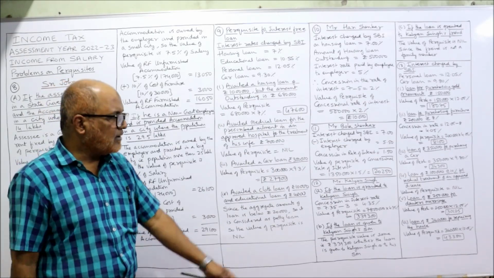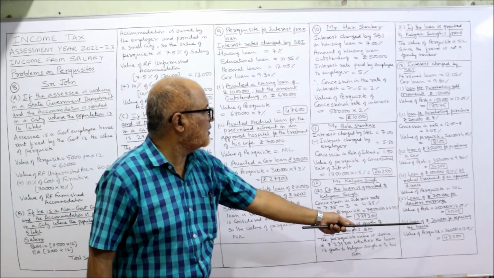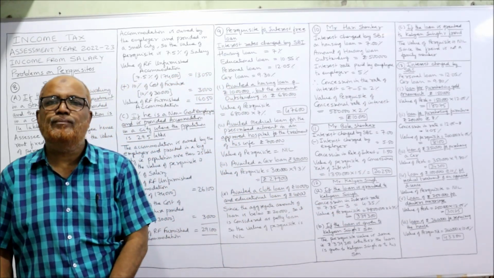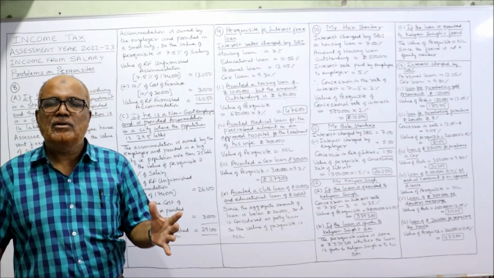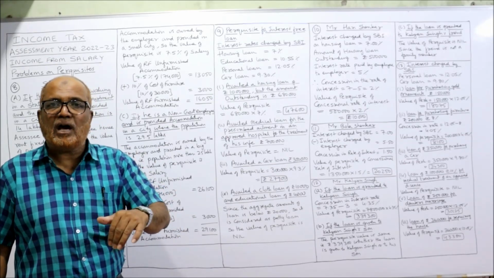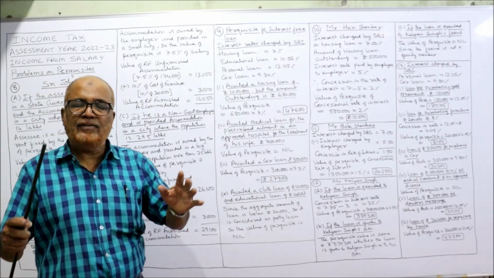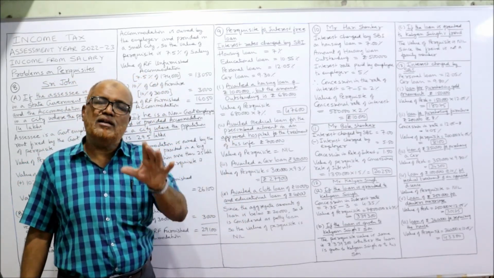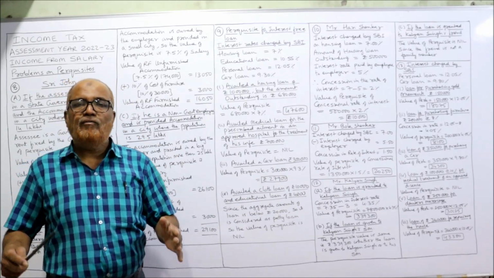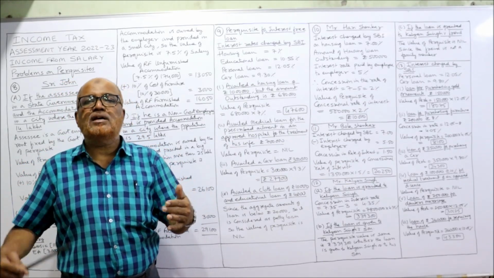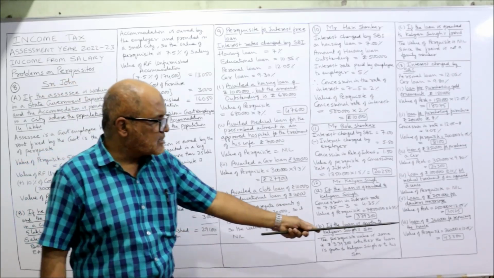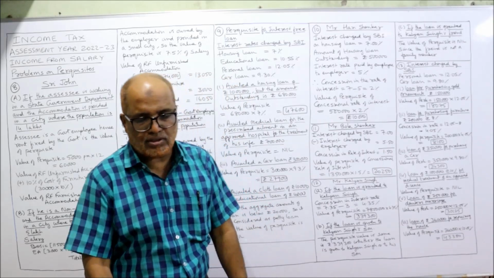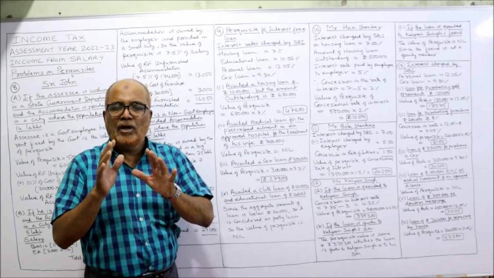That's all. Last and final case, loan of how much? 3,60,000. 3,60,000 for repairing the house. For repairing the house, it's a personal loan. Purchasing the house is a housing loan. If the employee is purchasing a new house and a loan taken, it is called a housing loan. But when for repairing the house loan is taken, it's a personal loan. So 3,60,000 into 12.05%, 43,380. This is the value of the perquisite.